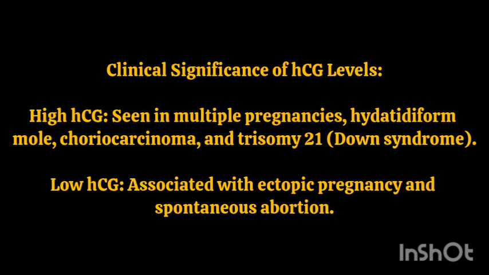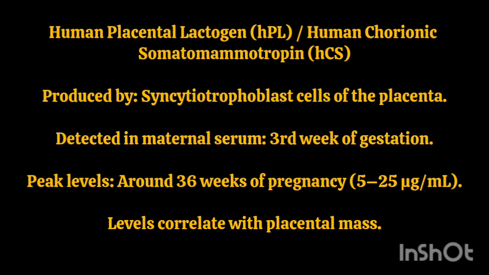Clinical significance of HCG levels. High HCG is seen in multiple pregnancies, hydatidiform mole, choriocarcinoma, and trisomy 21 (Down syndrome). Low HCG is associated with ectopic pregnancy and spontaneous abortion. 2. Human placental lactogen (HPL), also called human chorionic somatomammotropin (HCS). Produced by syncytiotrophoblastic cells of the placenta.